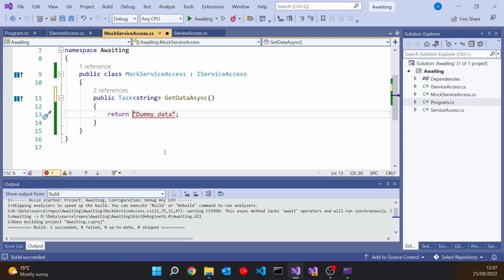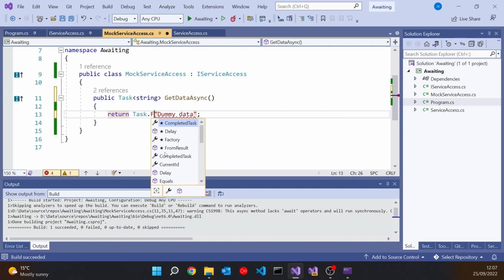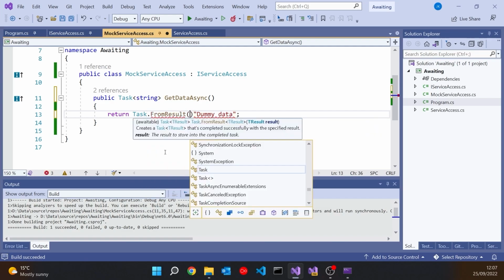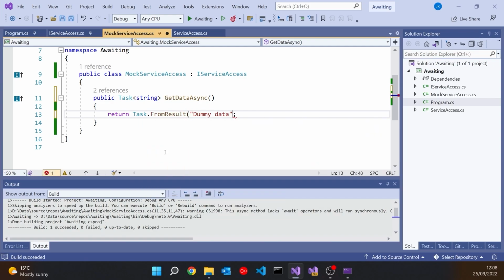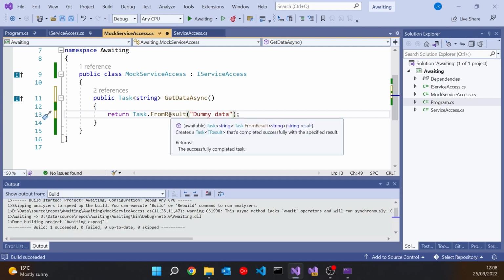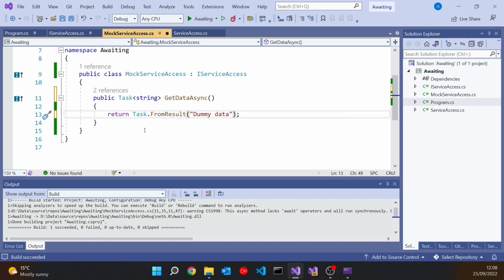In essence, we say Task.FromResult and then pass in the dummy data. And FromResult is a generic. It determines that you've passed in a string, so that's the type returning. And so it returns a task that is already completed that contains the result of dummy data.